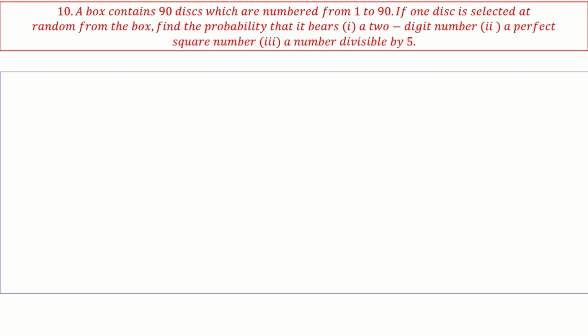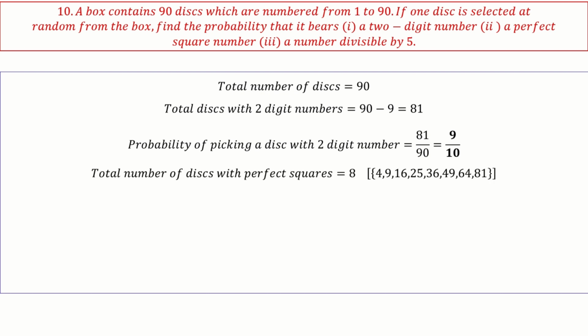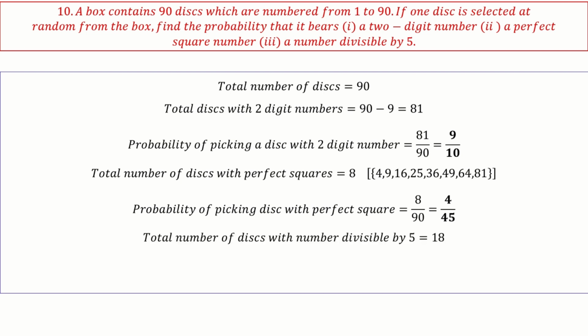Number of discs are 90. Total discs with two-digit numbers are 81. So probability is 81 by 90, which is 9 by 10. Total number of discs with perfect squares are 8; you can see there 4, 9, 16 up to 81. So probability of picking a disc with a perfect square is 4 by 45. Next, total number of discs with a number divisible by 5 are 18. Probability of picking this one is 1 by 5. Next.